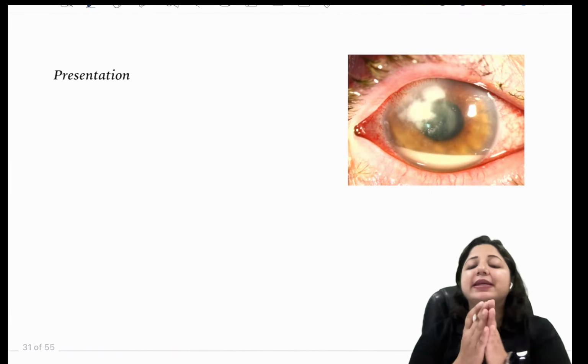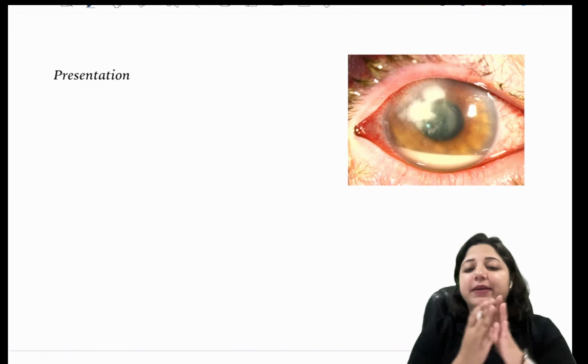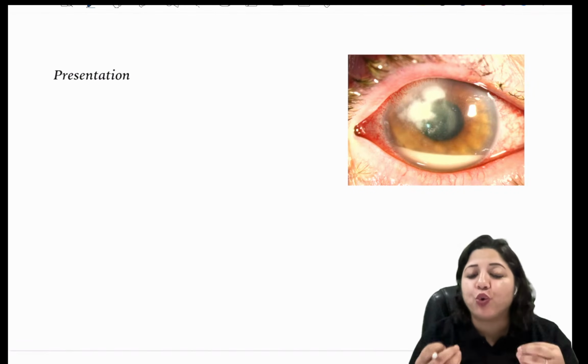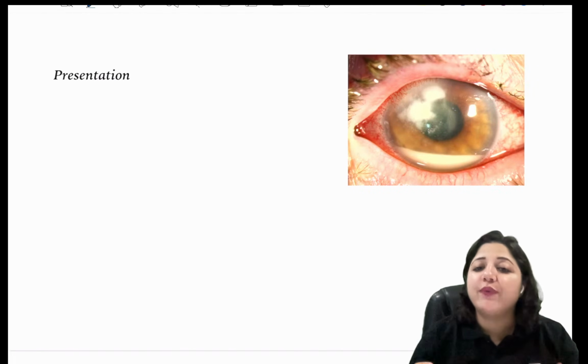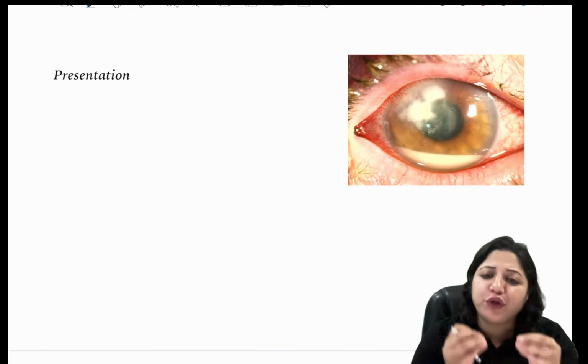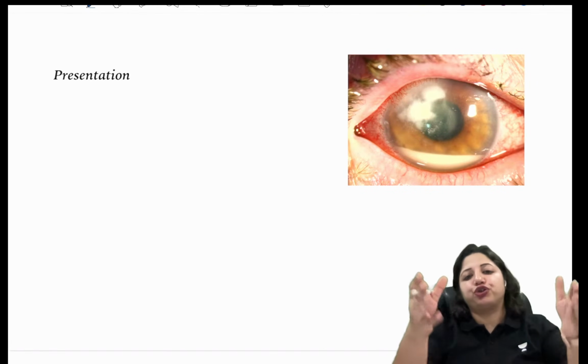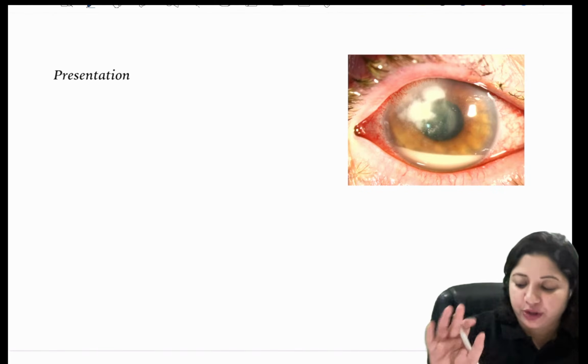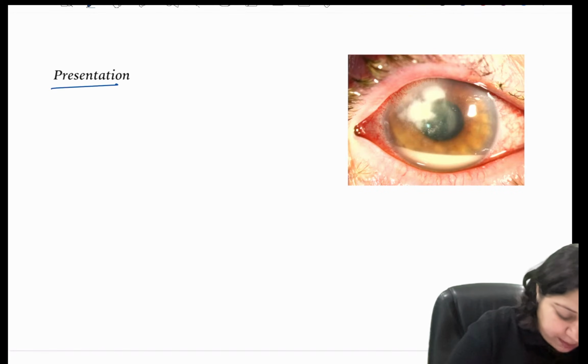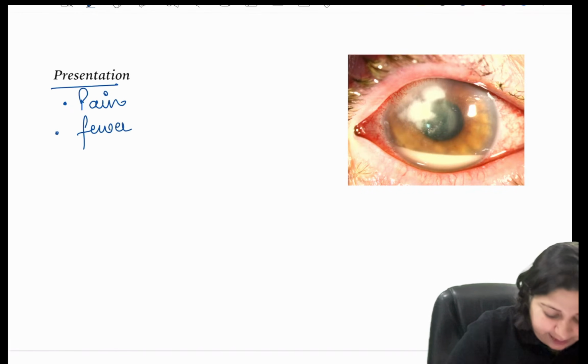So how does fungal keratitis look? How do you know it is fungal keratitis? Always remember, they have fewer signs and symptoms and pain is out of proportion to what you see. Very important. Whenever the question talks about a predominant feature of pain, but fewer signs and symptoms.